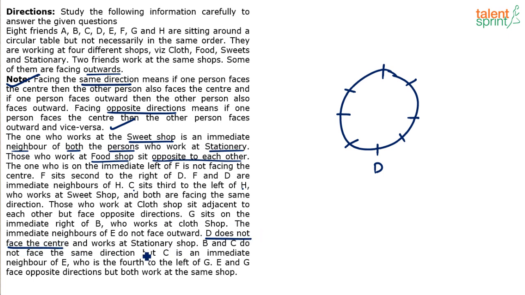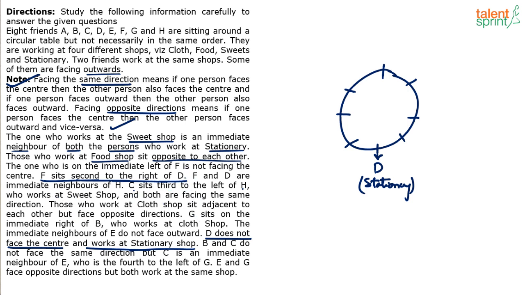And he works in a stationery shop. He or she. D does not face center. So D faces outwards. D is already marked here. D faces outwards. And he works in a stationery shop. Now, go back and check all those points which are associated with D, so that we can fill those gaps, right? Like, for example, if you look at the previous point, it said F sits second to the right of D, right? We had not used this statement earlier.